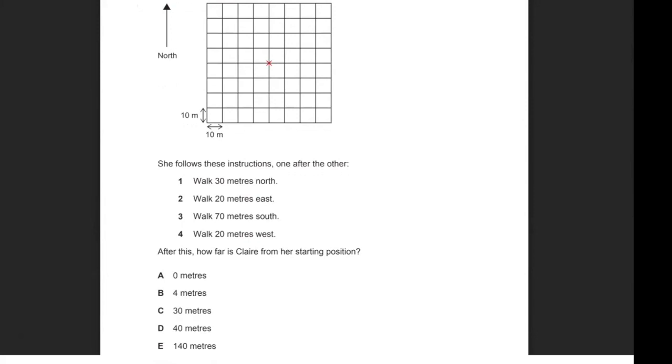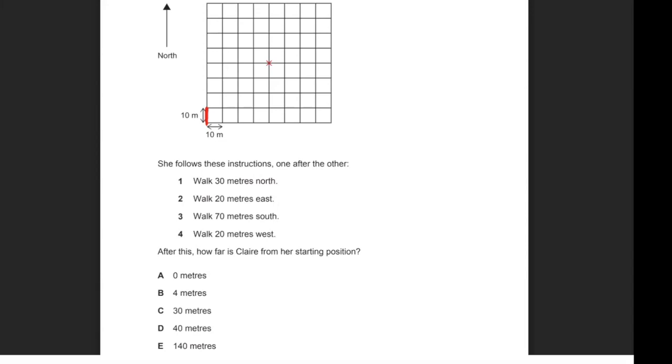So this one, they're actually quite nice and made it easy for you. Each little side of the square is 10 meters. Just a bit of advice, sometimes the question will make it tricky, like each of these might be 5. So if you want to move 30 meters north, you will have to move 6 grid boxes upwards, rather than what a lot of people instinctively do, which is move 3 boxes, or 3 side lengths, north. So that's something just to be careful of.